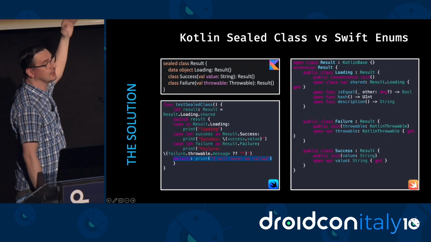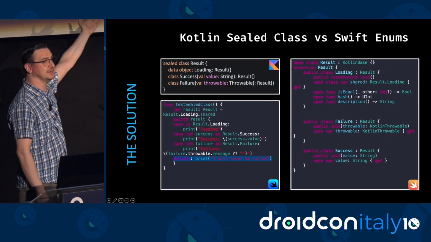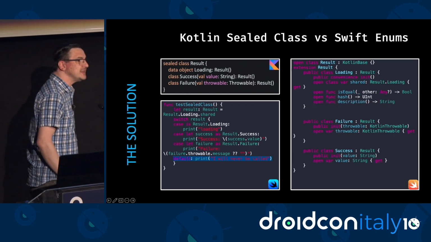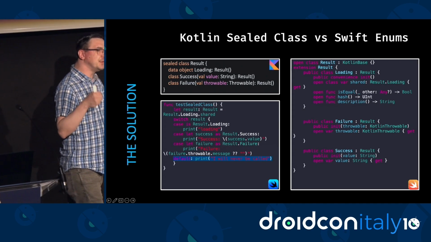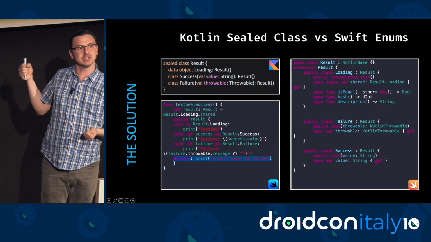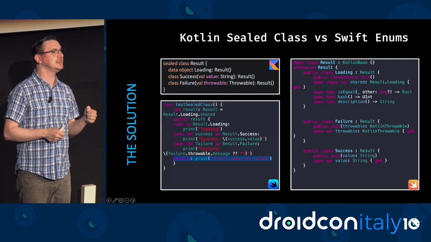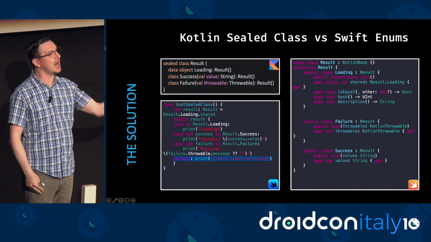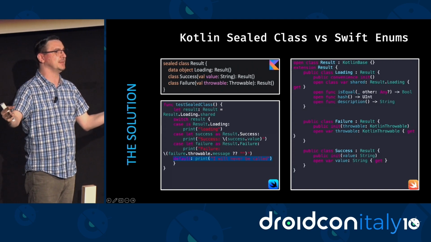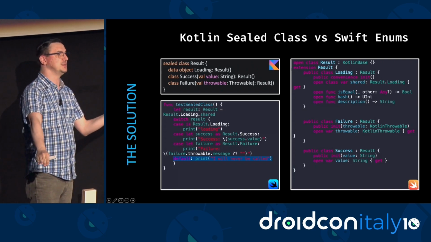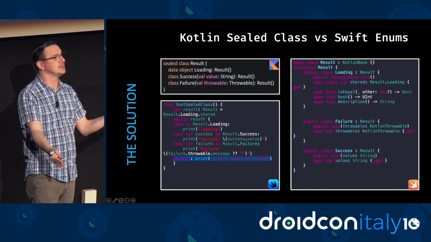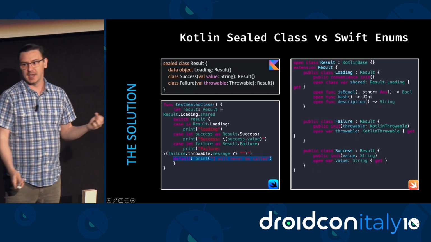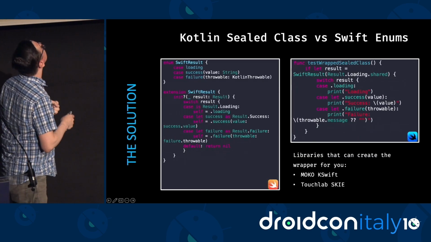So again, you're going to have to provide this useless default clause here. So what's the solution here? If you remember what we did for the range example, we see that whenever we have a feature in Kotlin that's similar to a feature in Swift, but that feature is missing from Objective-C, we're going to have to write some Swift code to cover that gap. And that's exactly what I do here.